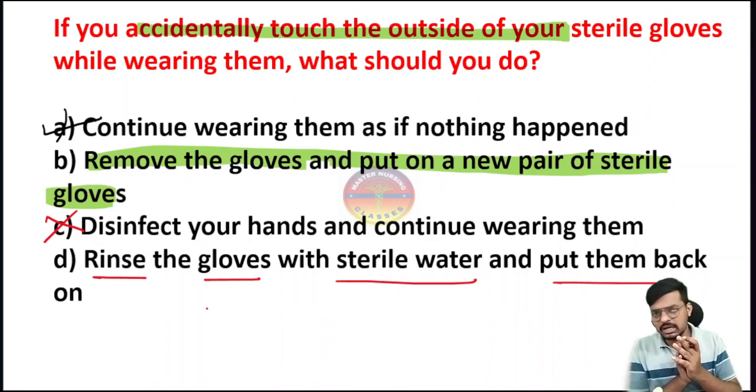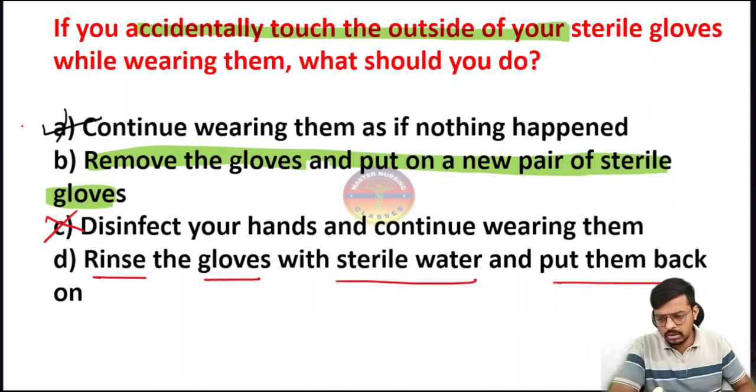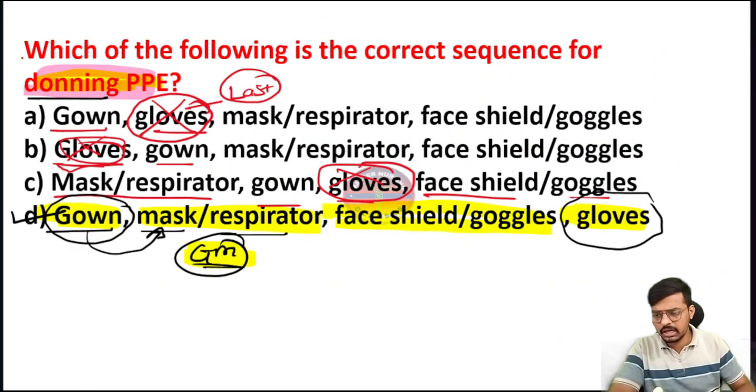Now it again creates contamination, so don't choose option D also. What we have to do is just remove the gloves and put on a new pair of sterile gloves. It's a very important question, and the last one is the sequence, also a very important question.